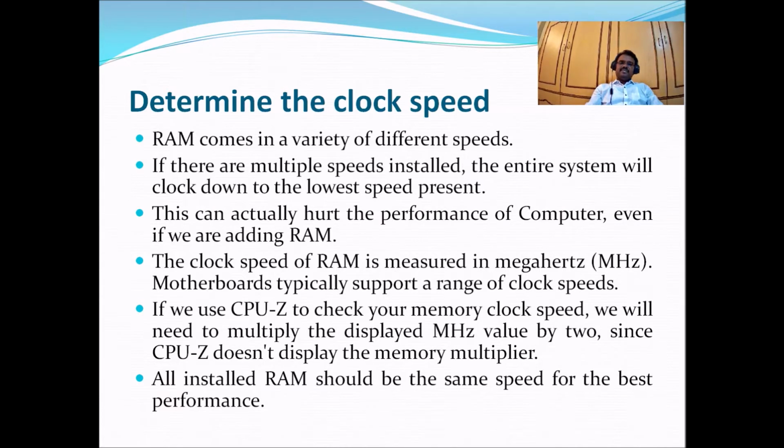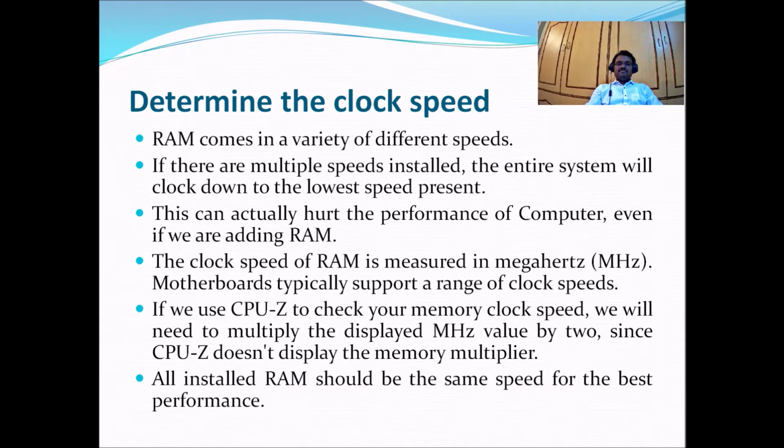This can actually hurt the performance of the computer even if we are adding RAM. Generally, adding more RAM means the computer should perform faster, but if the RAM you install has a different speed, it will automatically slow down the system performance.